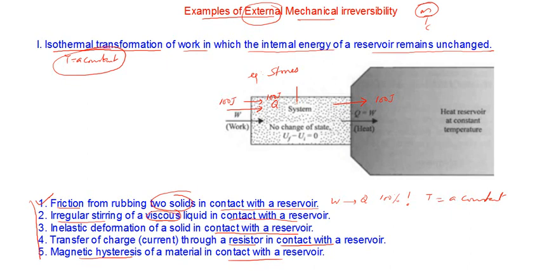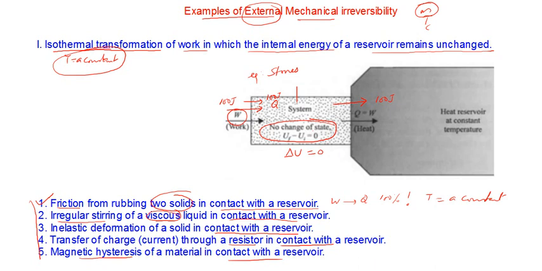That Q will be equal to the W that was performed. So 100 joules of heat is entering the system, and immediately the 100 joules of heat will be given off to the heat reservoir. What about the change in state of the system? The change in state is the final internal energy minus the initial internal energy, that is delta U. So delta U is equal to 0 in this process. There is no change of state of the system.